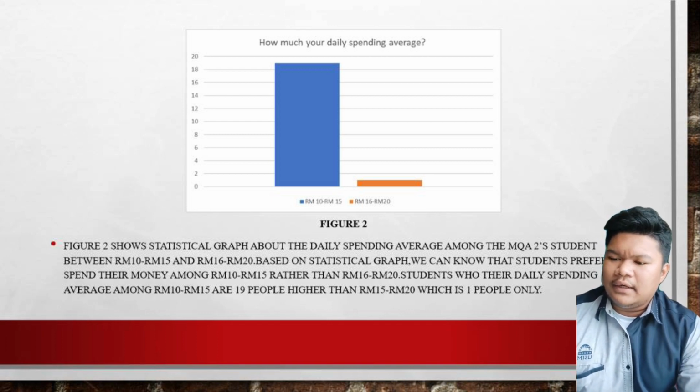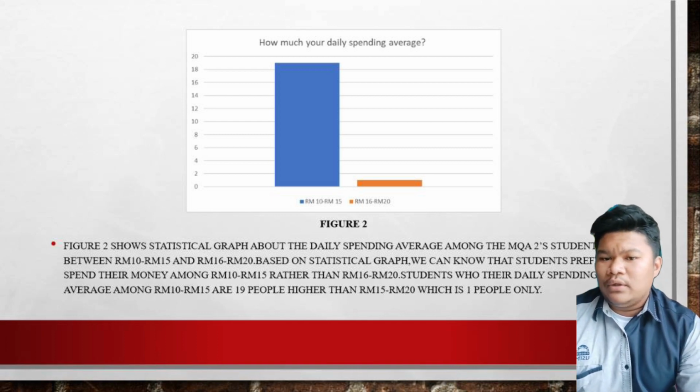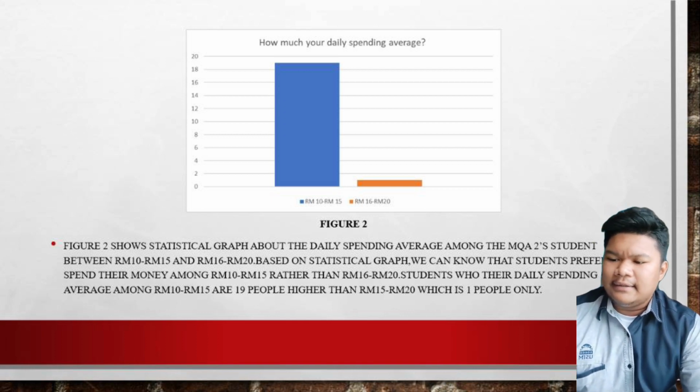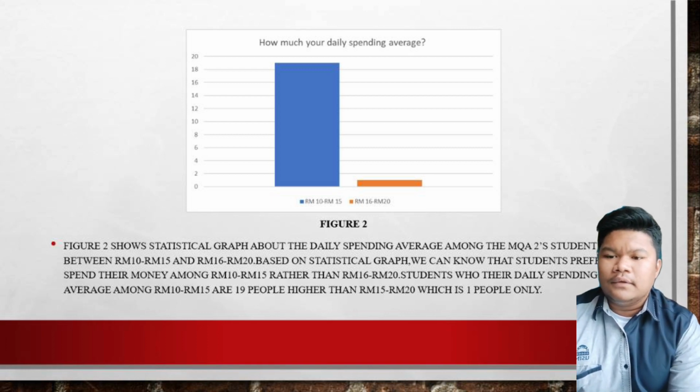Based on the statistical graph, we can know that students prefer to spend between 10 ringgit and 15 ringgit rather than 16 and 20 ringgit. Students whose daily spending average is between 10 and 15 ringgit are 19 people, higher than 16 and 20 ringgit, which is 1 person only. This is a rich kid.